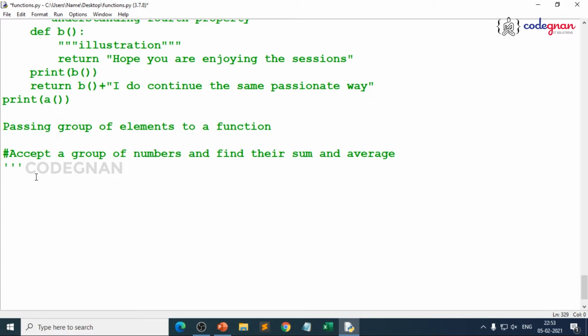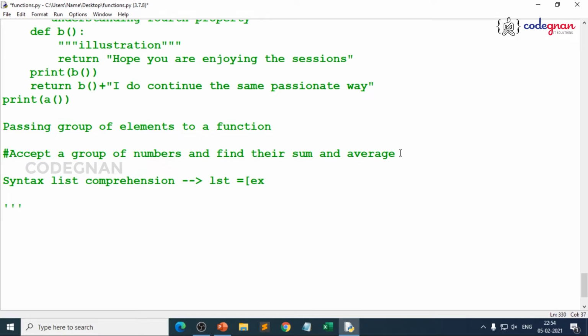I'll revise the same thing here by writing the syntax for it. The syntax we have discussed for list comprehension is where we understood how to take multiple values from a user as input, in the format of square braces.